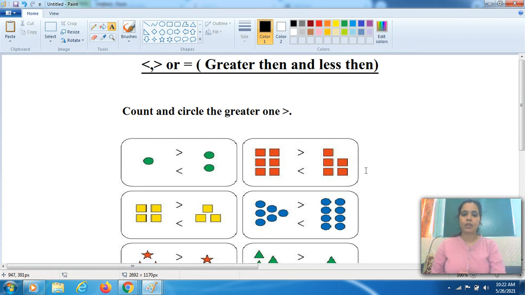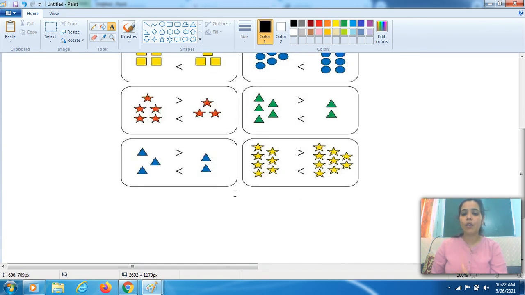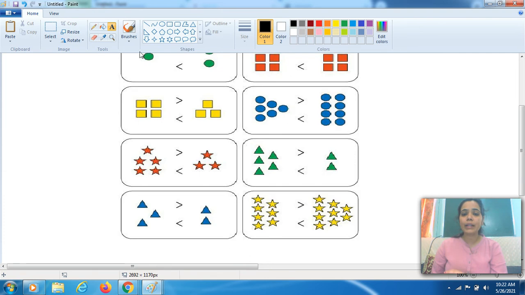You have to make a partition between the left hand side and right hand side. Again give a space of 3 to 4 lines and then draw 4 squares on one side and 3 squares on the other side. In this way you have to create this kind of worksheet at your home, and all the shapes I'll introduce to you.